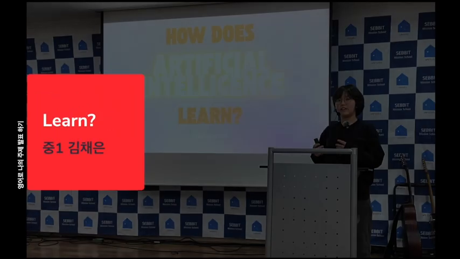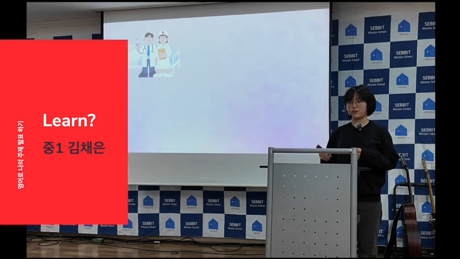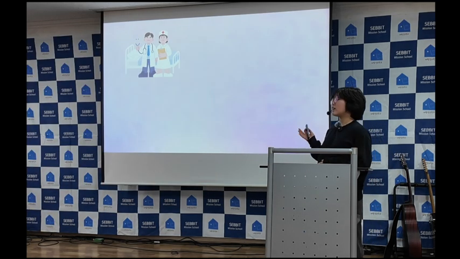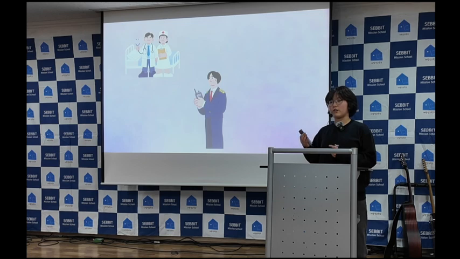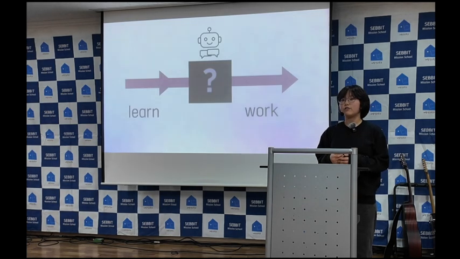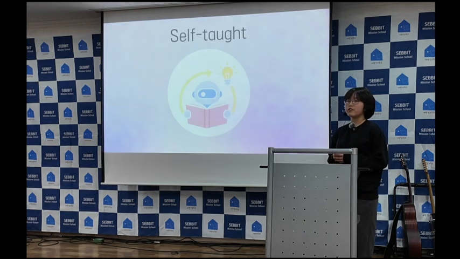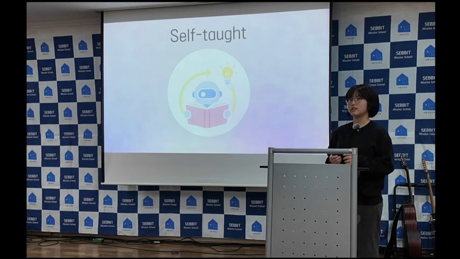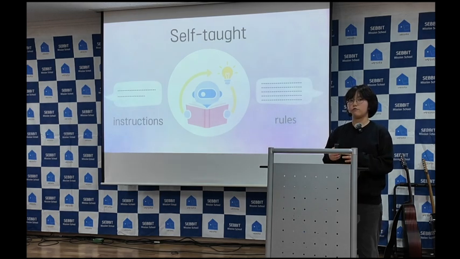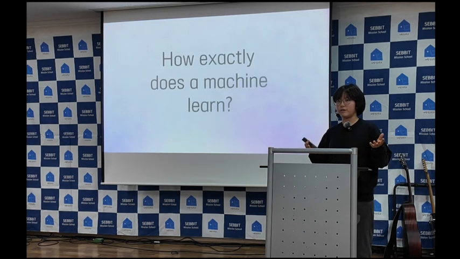How does artificial intelligence learn? Today, artificial intelligence, in other words AI, helps doctors diagnose patients, pilots fly commercial aircraft, and city planners predict traffic. However, computer scientists don't actually know how these AIs work. This is because artificial intelligence is often self-taught, creating a unique array of rules from a simple set of instructions. So how exactly does a machine learn?